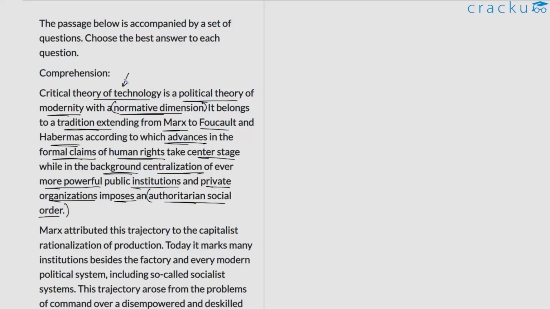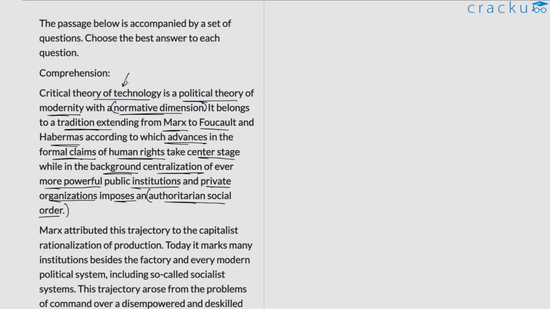And via this, we can simply use the keywords marginalization of human rights and centralization of power. These are two keywords that we can attach to the critical theory of technology. So I hope this part is understood.